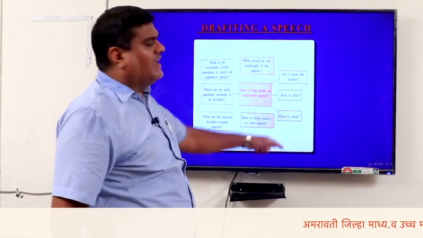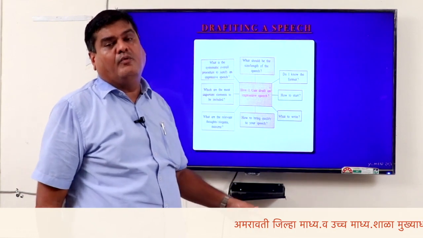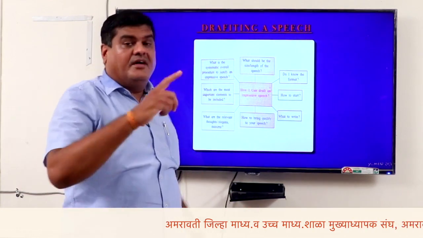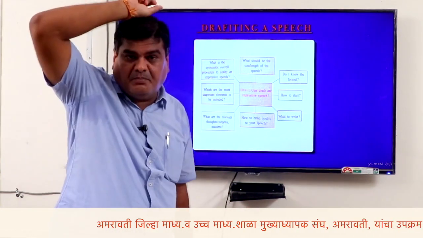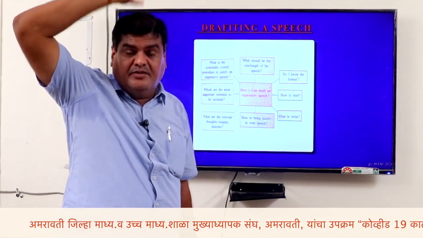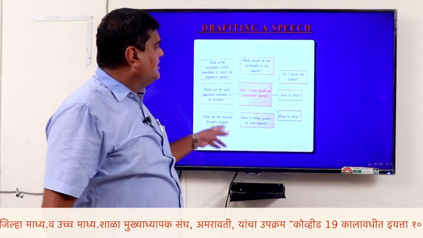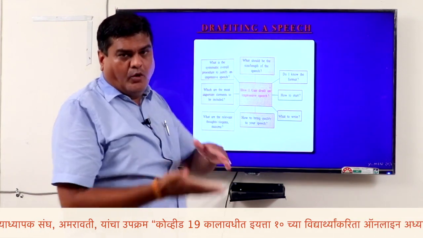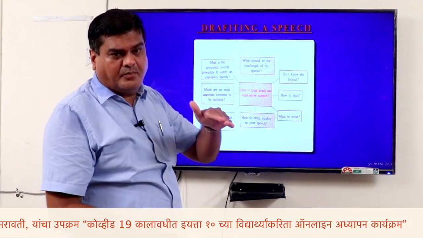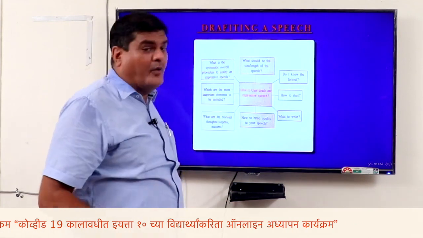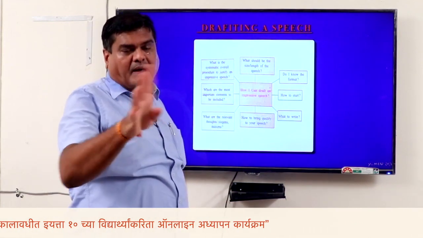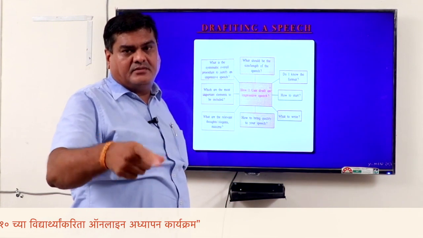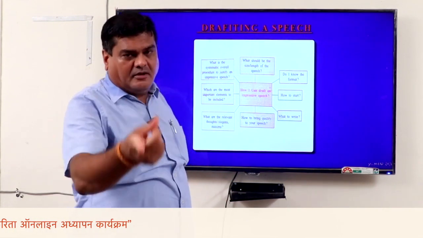And next, these are the steps which you have to follow while drafting a speech. These are the points from Be Smart. We already learned them in unit number 1. What should be the size, the length of the speech? We have to decide how much to write for the speech. Do I know the format? The 4 parts we discussed: salutation, introduction, body and conclusion.